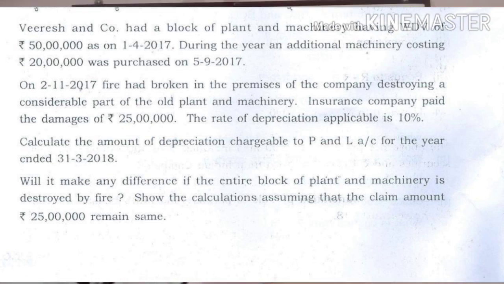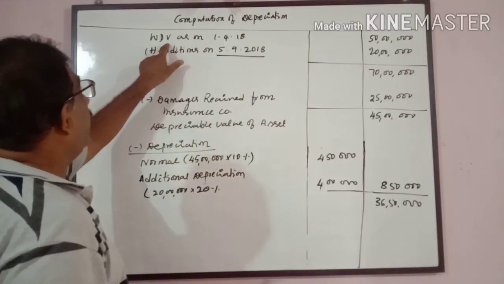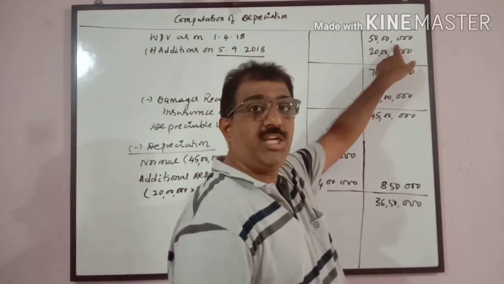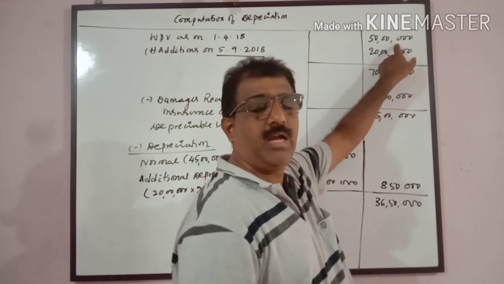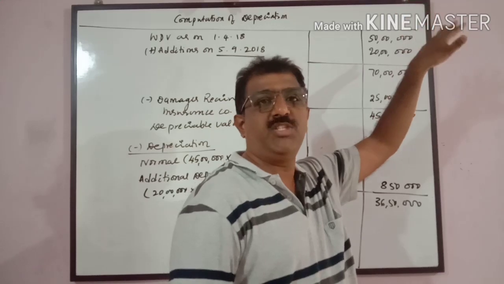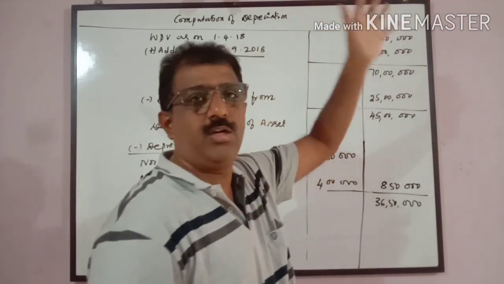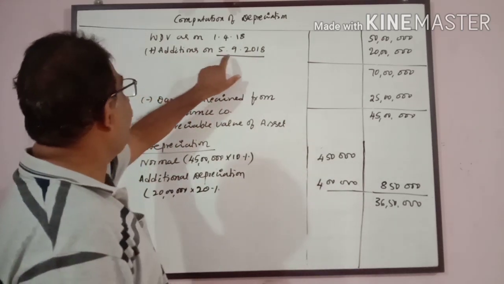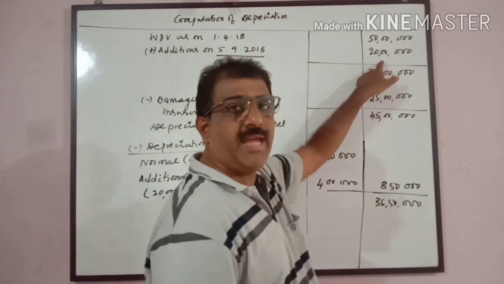Now just look at the answer here. WDV of the asset as on 1/4/18 is 50 lakhs. That is the written down value at the beginning of the year. Already I have some assets, a block of assets, meaning plant and machinery 1, 2, 3, 4, 5, 6 put together, it is 50 lakhs. And additions made on 5/9/18, 20 lakhs.